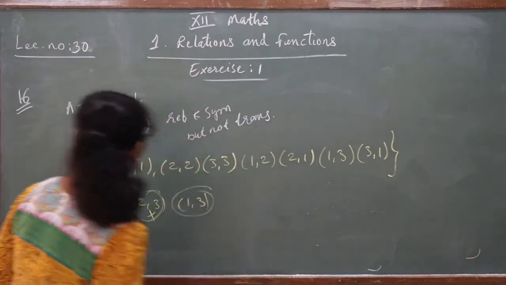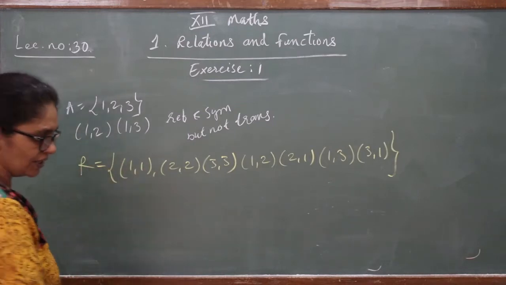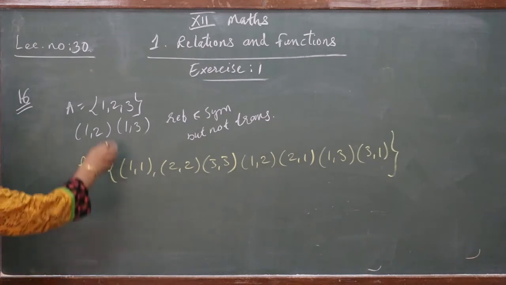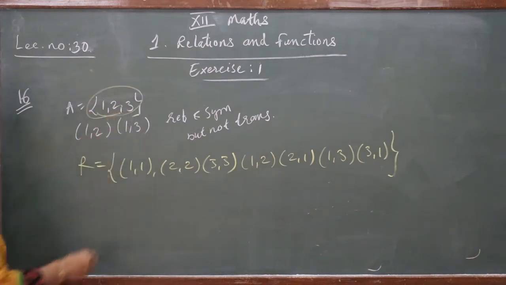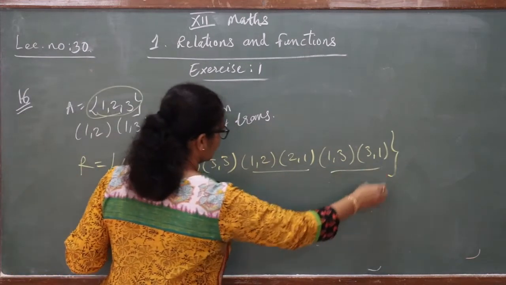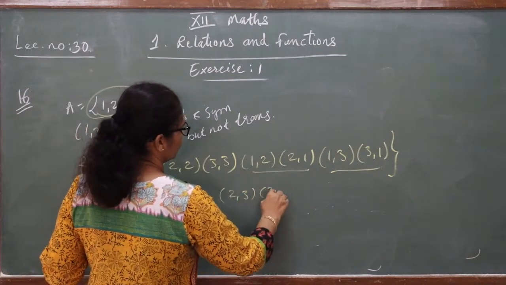Okay, so in this way, how many relations can we make? Just think about what another relation could be. We have 1, 2, 3, so we can use only these elements. If I write two more elements, which ones could I write? (2, 3) and (3, 2).